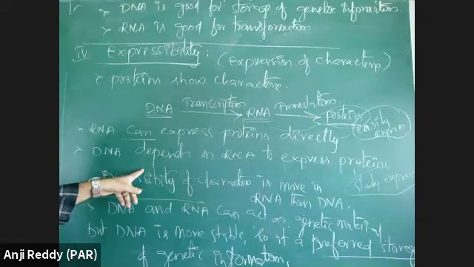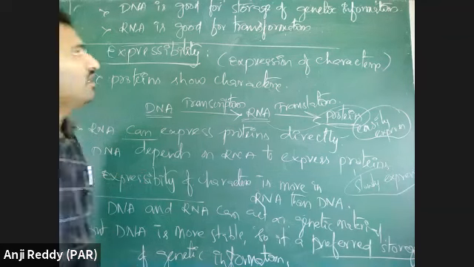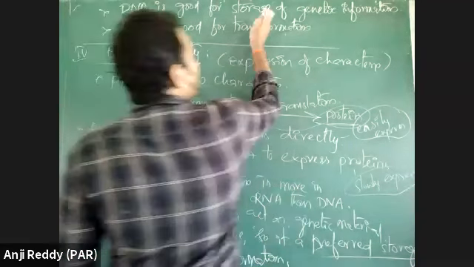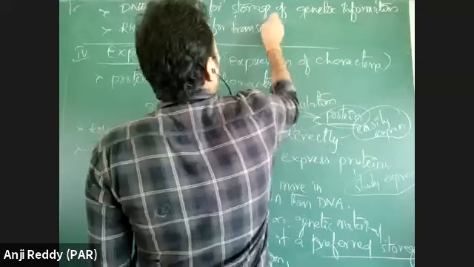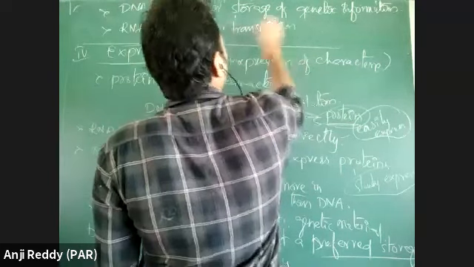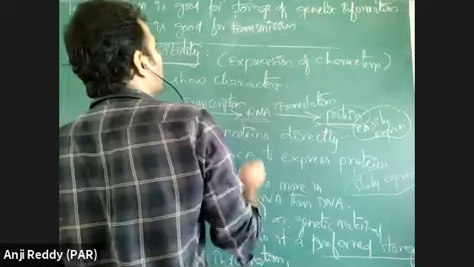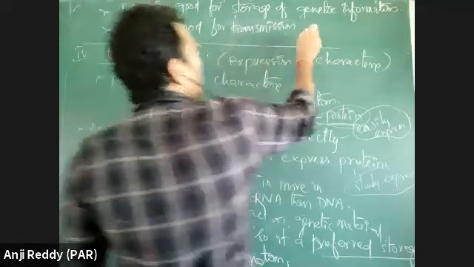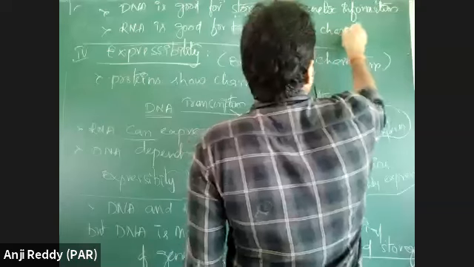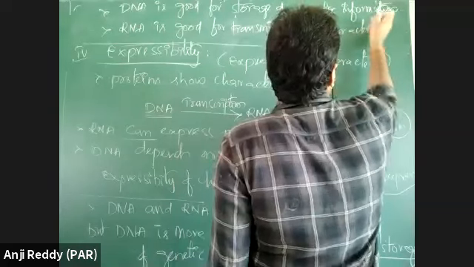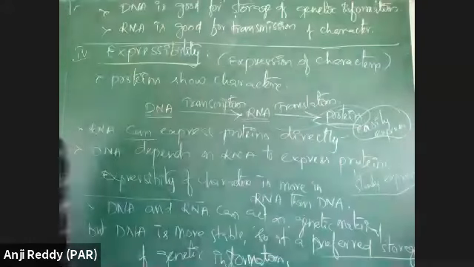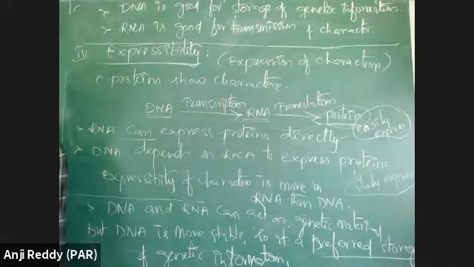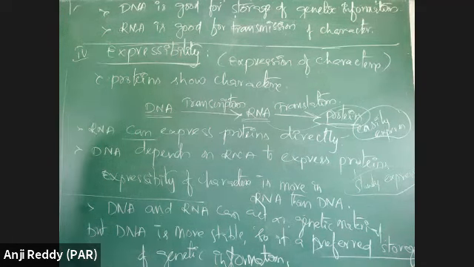Better, you write transmission of character. Transmission means the transfer from one organism to progeny. Transformation means you may think of another thing. So RNA is good for transmission of character, and DNA is better for storage of genetic information. As DNA has more stability, it can store genetic information well.